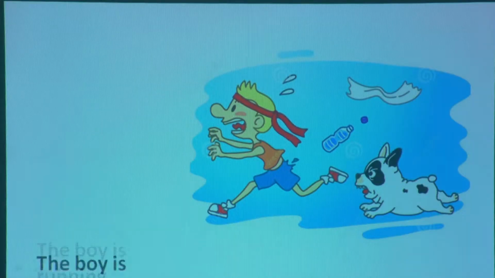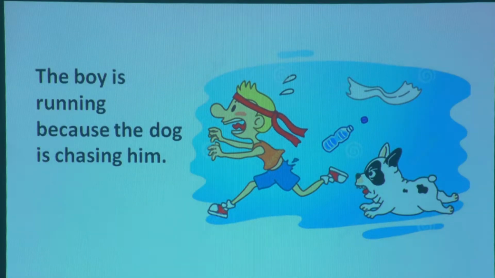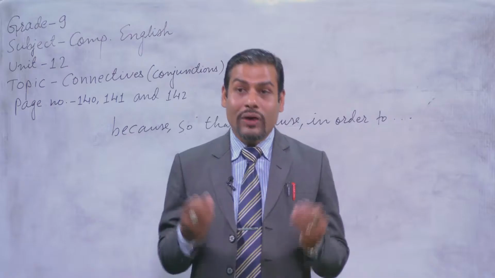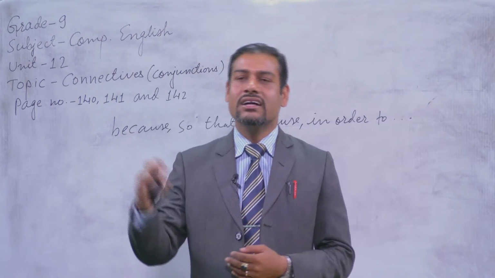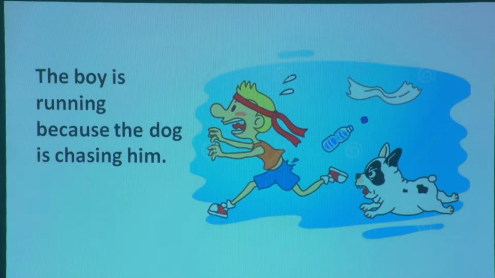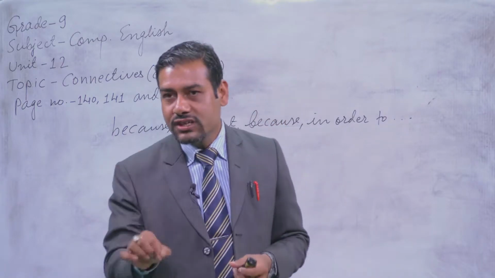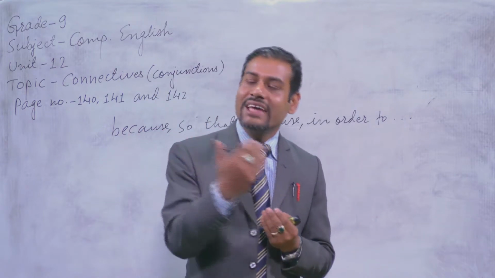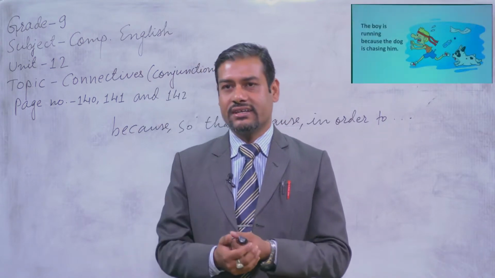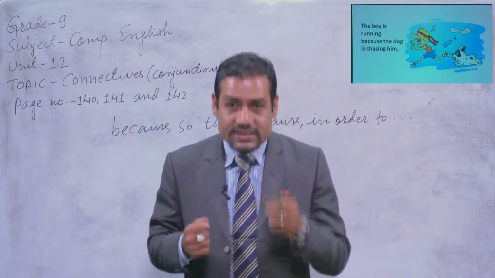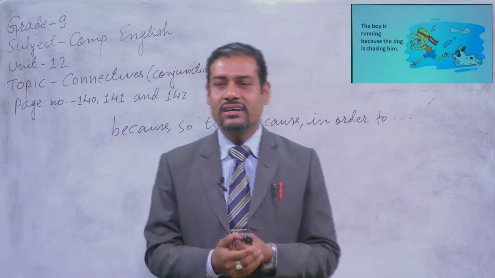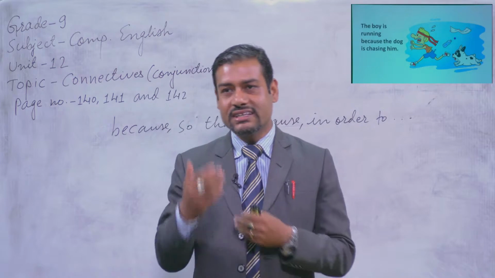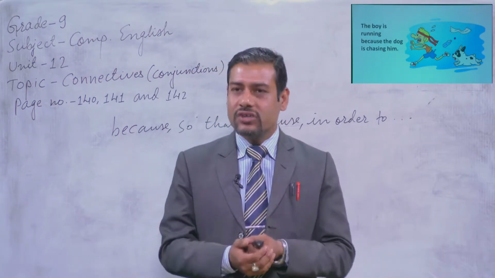So, see what I have written from your textbook again. The boy is running because the dog is chasing him. So, what is the action here? The action is that the boy is running. And what is the reason that the boy is running? The reason is that the dog is chasing. So here the function of the connective because is just to link up, or join, the action and the reason. See, what is the action again? The boy is running. And what is the reason? He is running because the dog is chasing, and just to be safe from the dog.